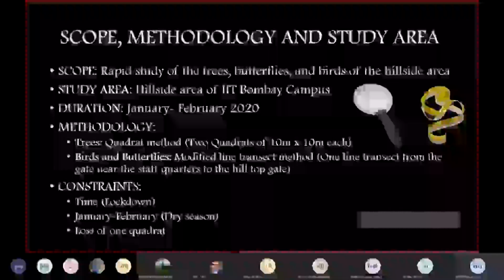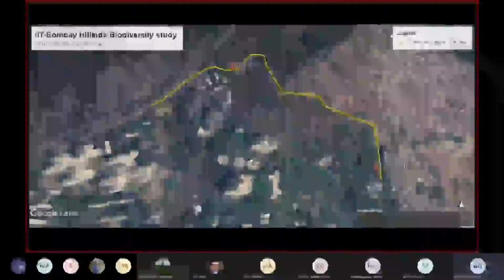Yeah, so this was the line transect that I was talking about. This yellow line is a line transect.